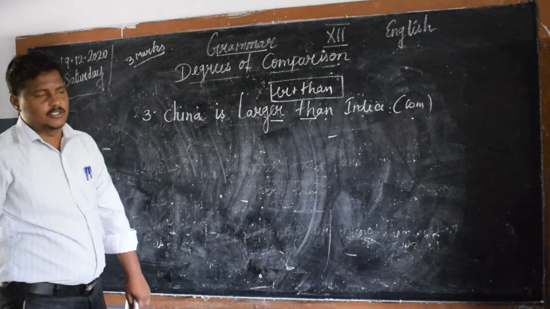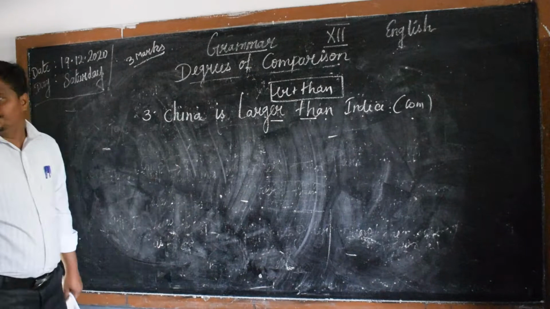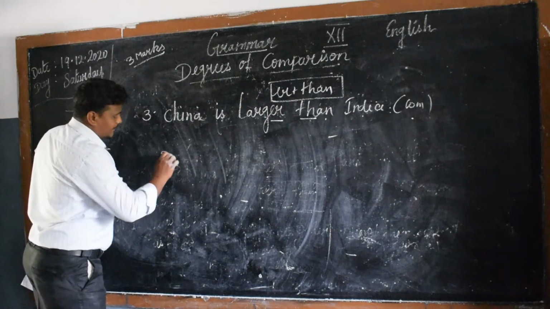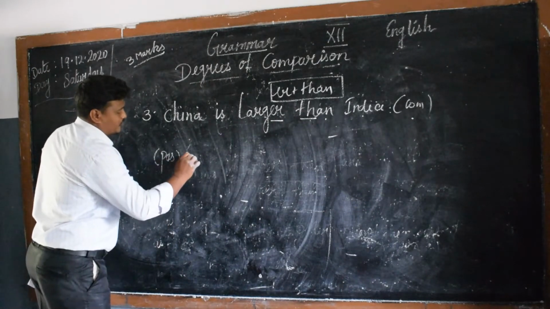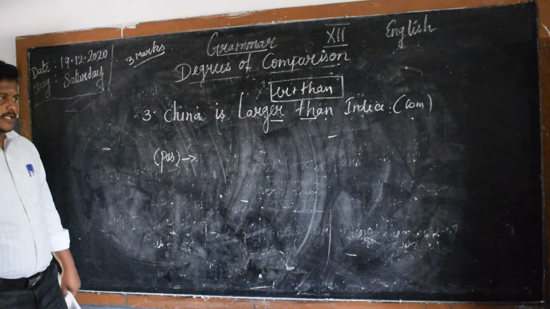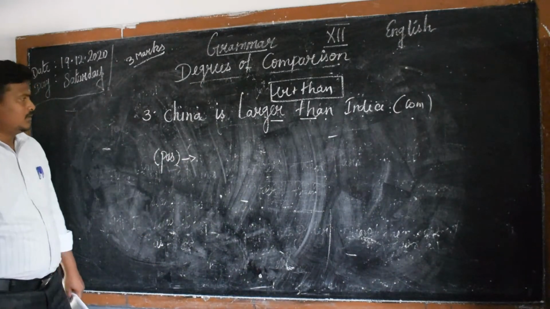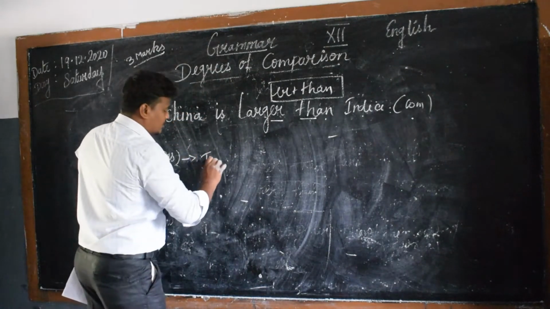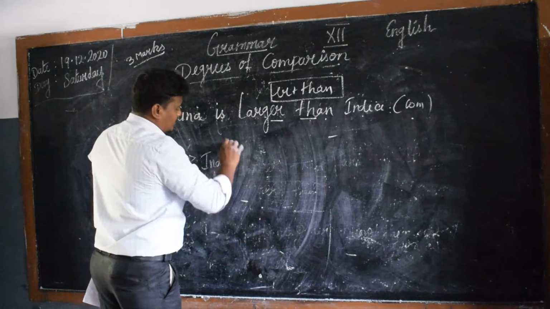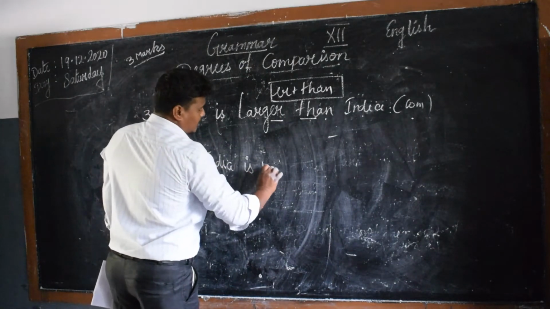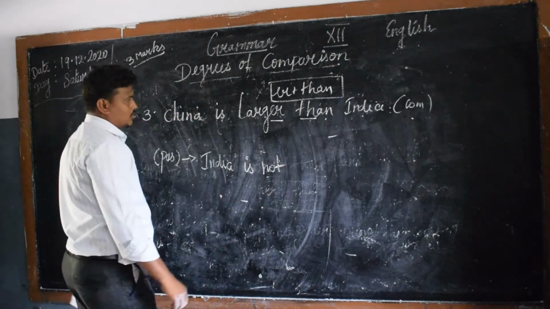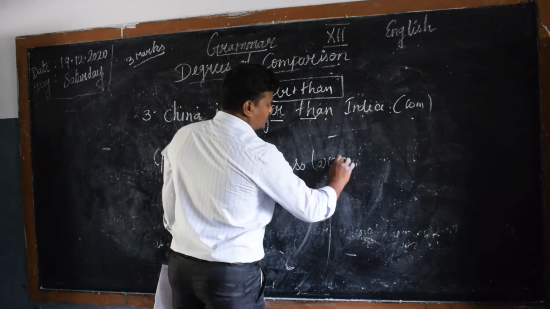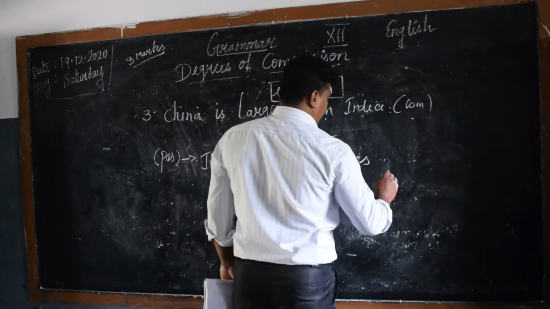Next, we are going to change into positive degree. Try to change by yourself. So we have to bring India here. India is not so large as China.